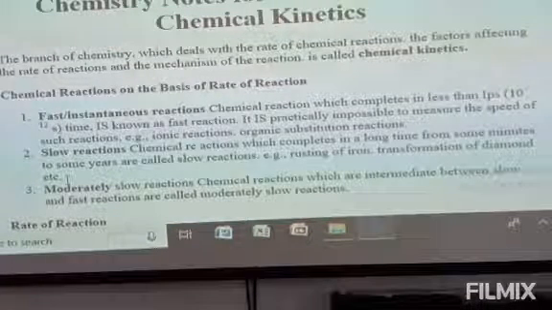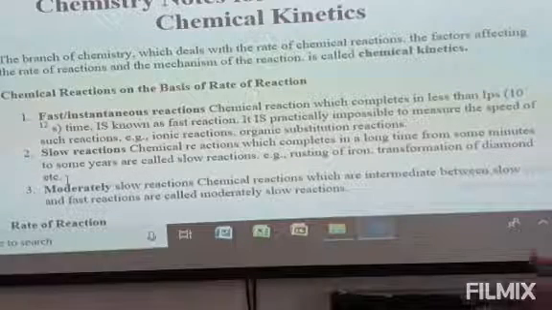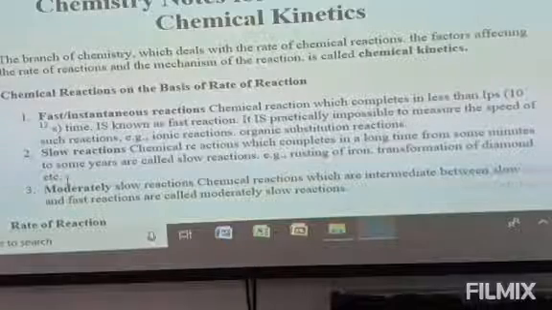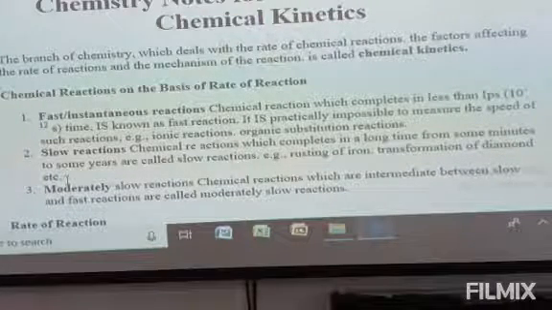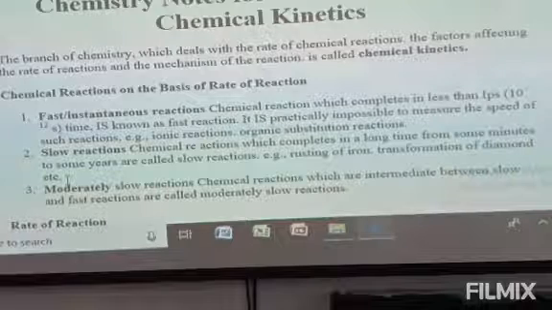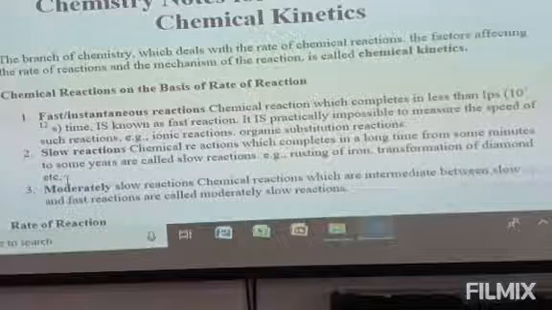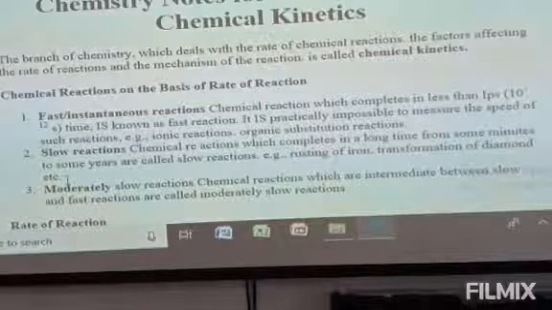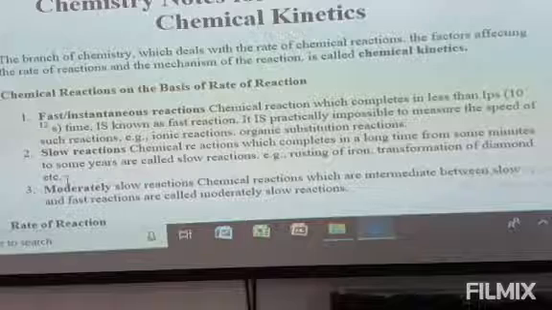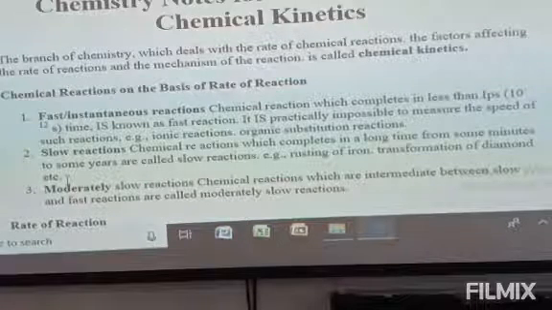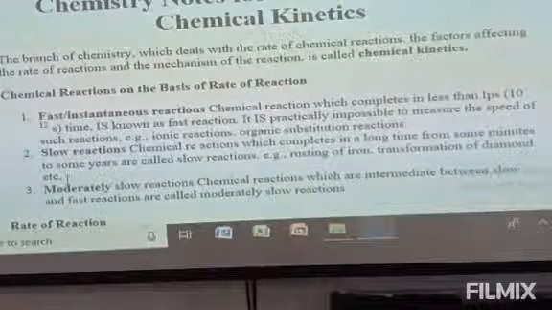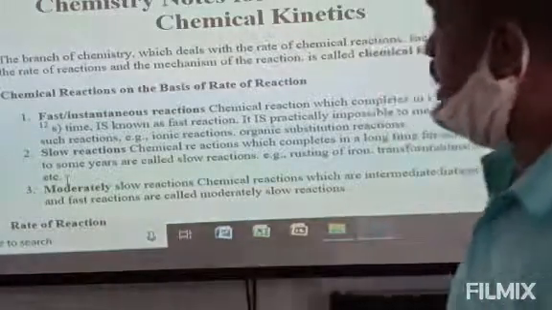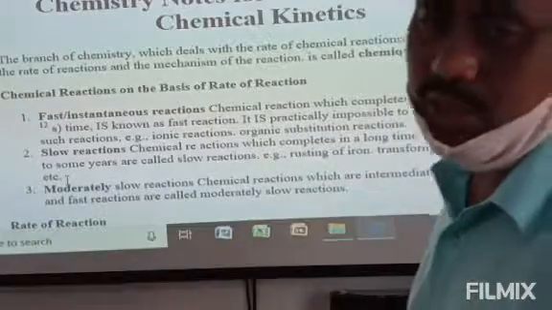So in a chemical reaction, on the basis of the rate of a reaction, we can classify chemical reactions into 3 types. First one, fast or instantaneous reactions. Secondly, slow reactions. The third one is moderately slow reactions. So if we discuss a chemical reaction based on the time taken to complete the reaction, then we can classify chemical reactions into 3 types.